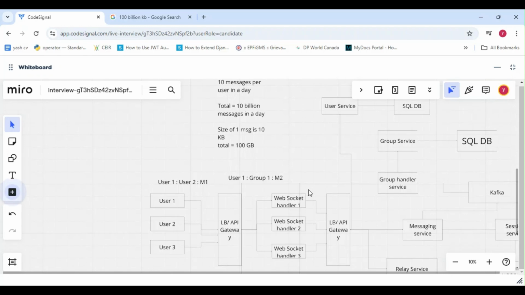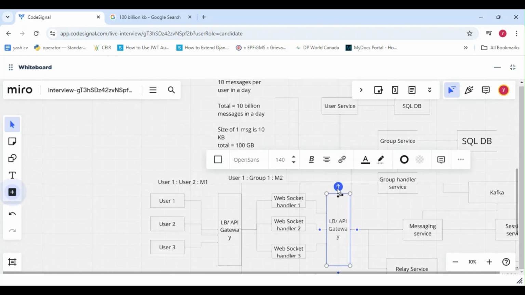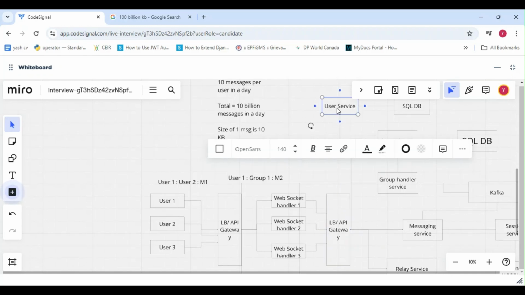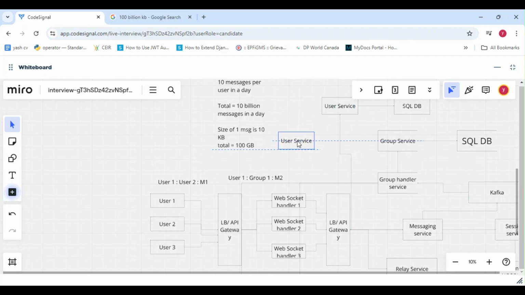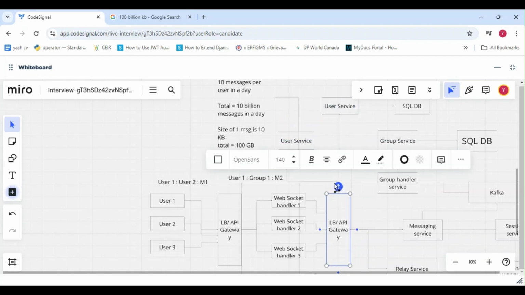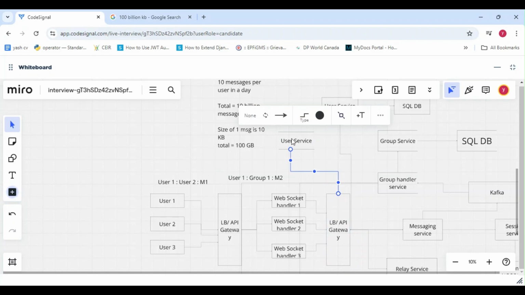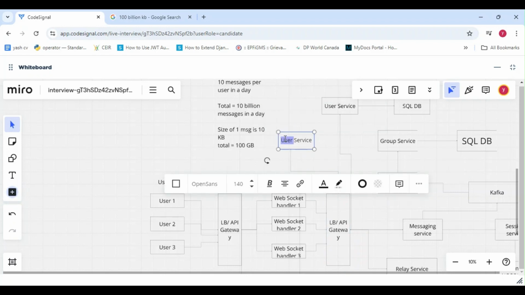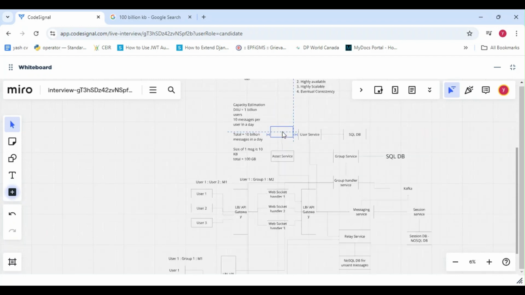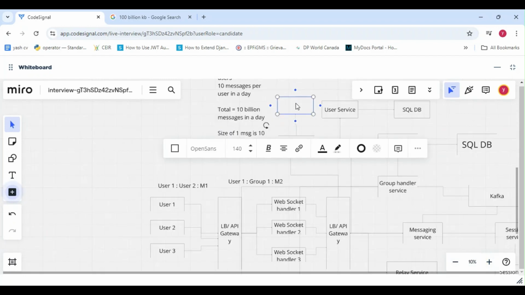We will also have asset service to upload the images and videos to AWS object storage. So this is asset service. It will basically upload all the images and videos into AWS object storage.